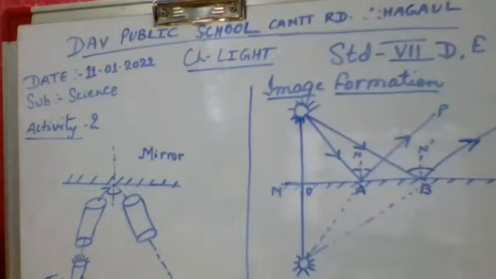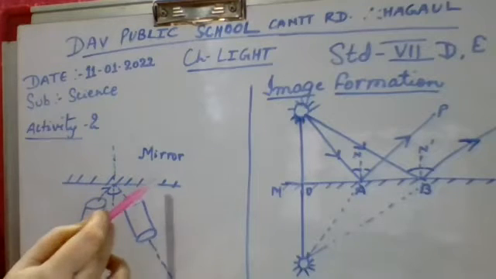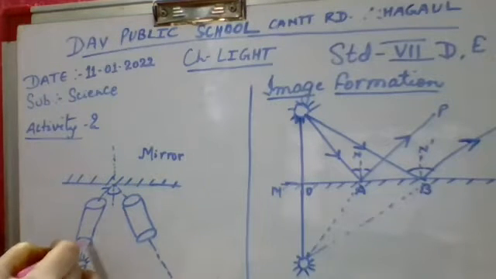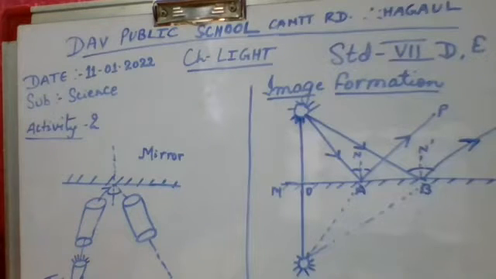So this is your first activity, activity number 2, which is given on page number 179 in your book. It is a very simple activity. You have to take two hollow cylindrical boxes and fix them in such a way that when you light a torch, the light of that torch falls on a plane mirror. This is your plane mirror surface, and this torch light is passing through this hollow cylindrical box and falling at a point on the surface of the plane mirror.